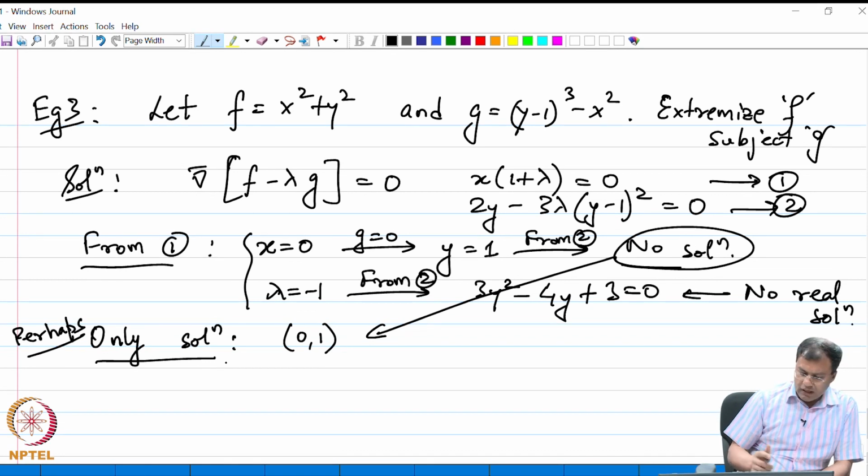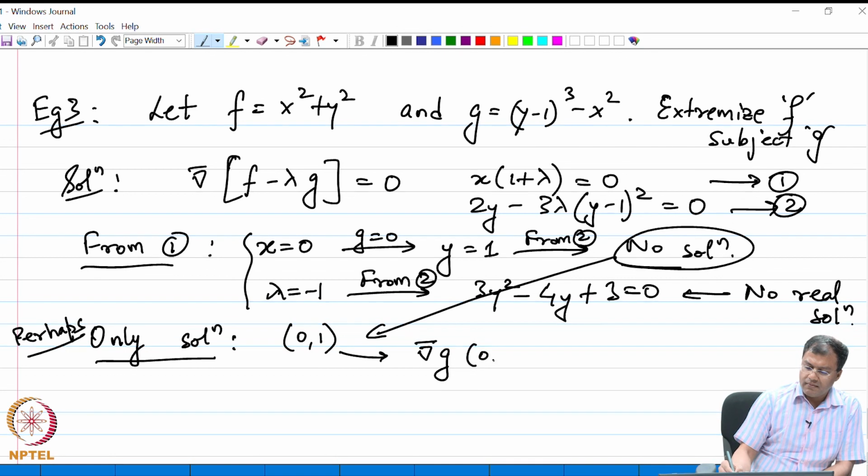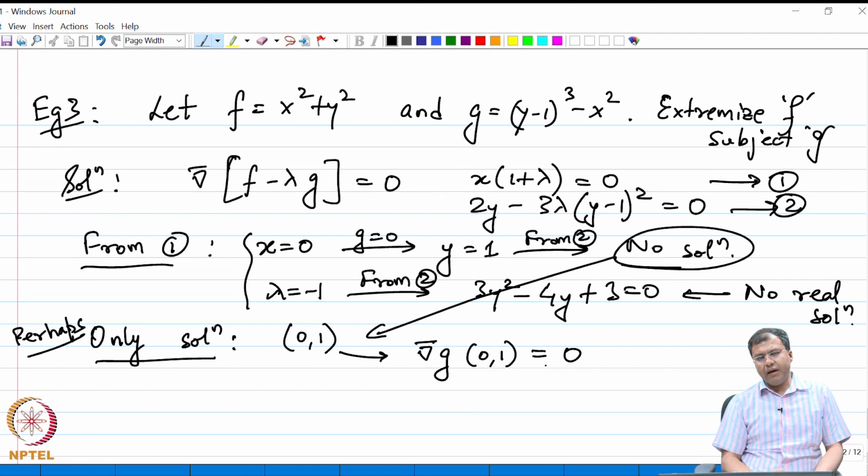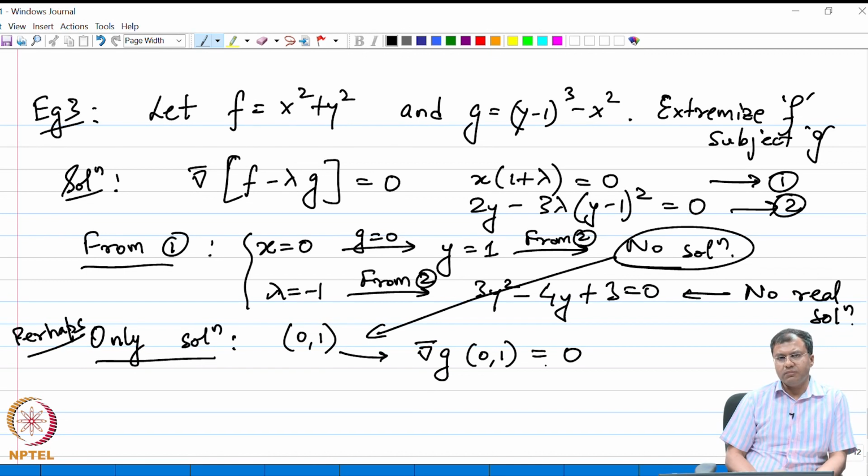So, notice that at this point, if we were to evaluate the gradient of g, when we plug in y equal to 1 and x equal to 0, of course, we take the gradient, we will still get at this point this is equal to 0. So, the gradient of g vanishes. So, this is certainly an abnormal problem. So, the idea here is that the abnormal problem cannot be approached via the Lagrange multiplier method.